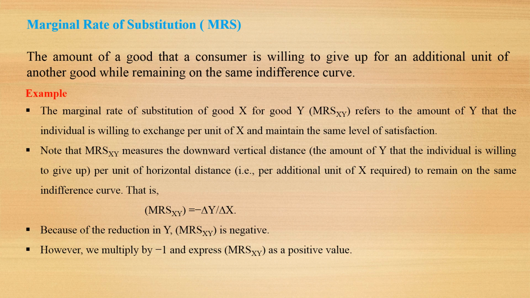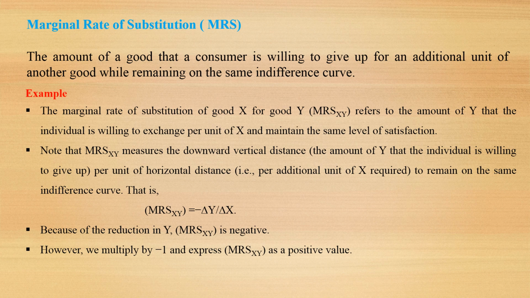The marginal rate of substitution of good X for good Y, MRSXY, refers to the amount of Y that the individual is willing to exchange per unit of X and maintain the same level of satisfaction. Note that MRSXY measures the downward vertical distance, the amount of Y that the individual is willing to give up per unit of horizontal distance, that is, per additional unit of X required to remain on the same indifference curve.